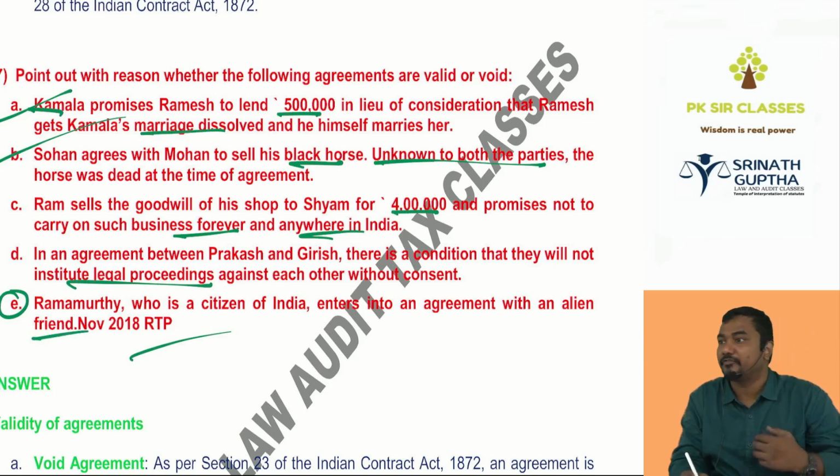A new question about Ramamurthy, who is a citizen of India, enters into agreement with an alien friend. Can we enter into agreements with friends? Yes. Can we enter into agreement with enemies? No. Alien friend is valid. Yes or no?